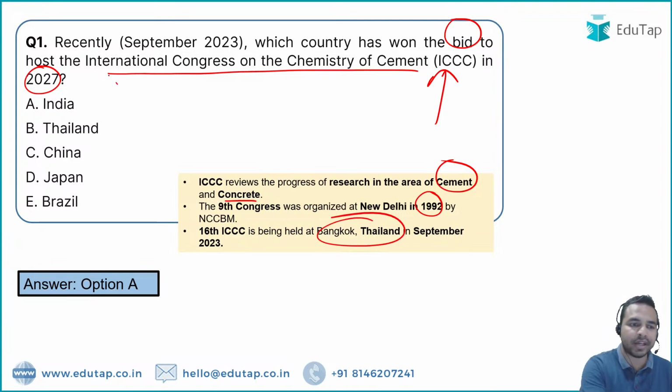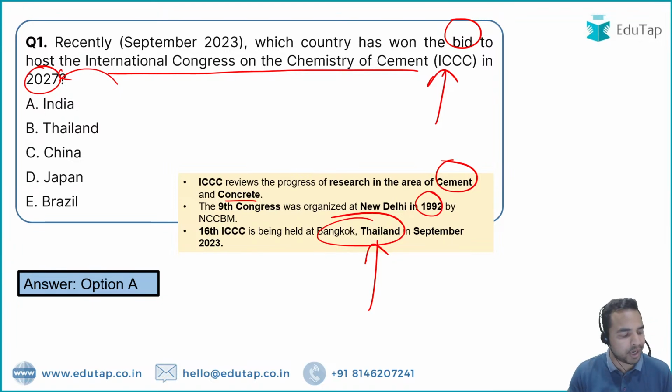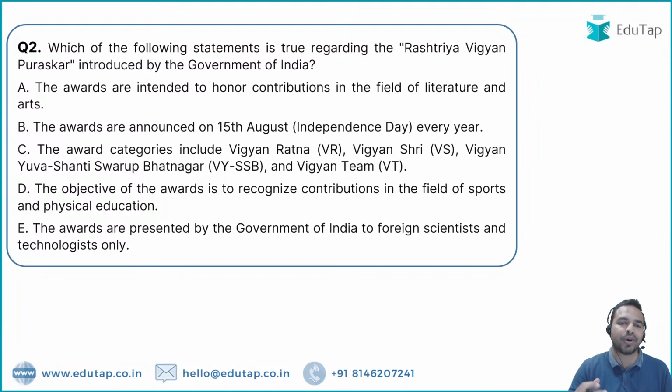First of all, India is the country which will be hosting this in 2027, and presently it is taking place in Thailand, and that is absolutely the right answer. I can see all the people have given me the right answer. Well done guys. Let's move on to the next question.